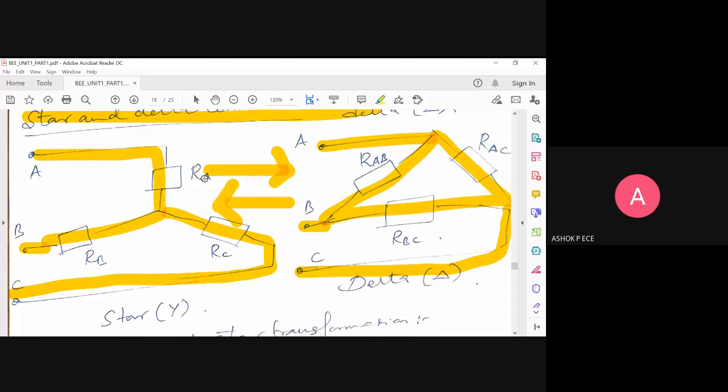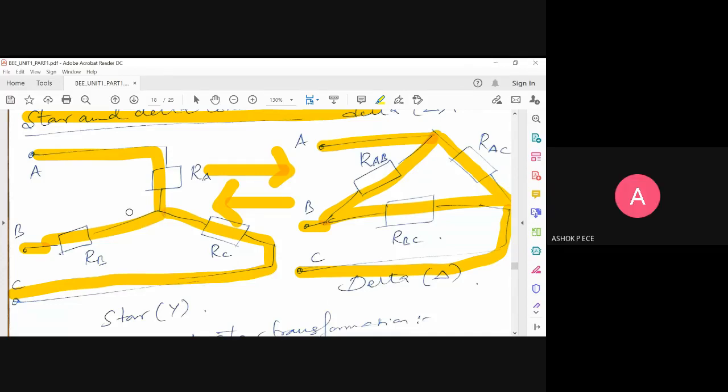Any difference you find between the two diagrams? One particular striking difference is there. The resistors in the star diagram are marked RA, RB, RC. In the delta diagram, RAB, RBC, RAC. Good, value-wise they are different. Anything else? In the first diagram, each resistor is connected to one node, and in this one, each resistor is connected to 2 nodes.